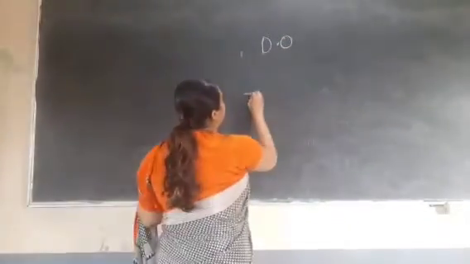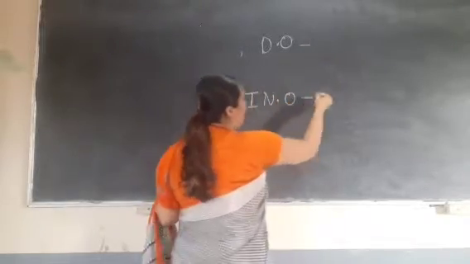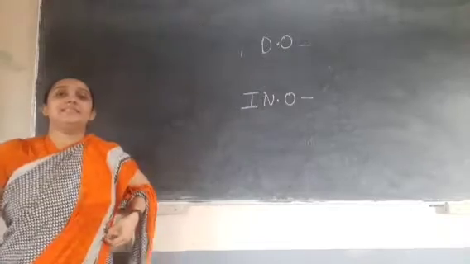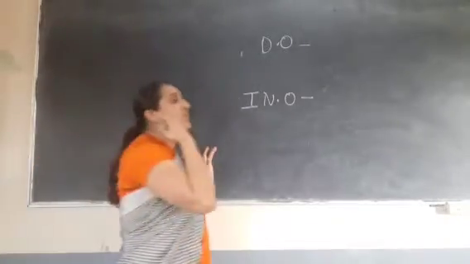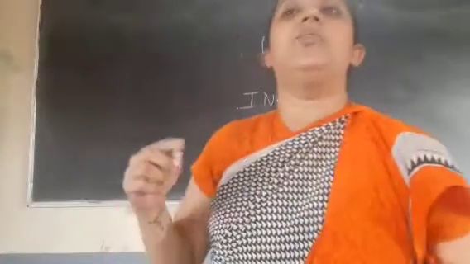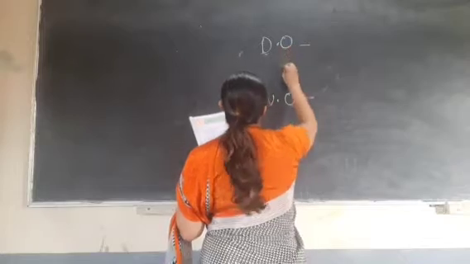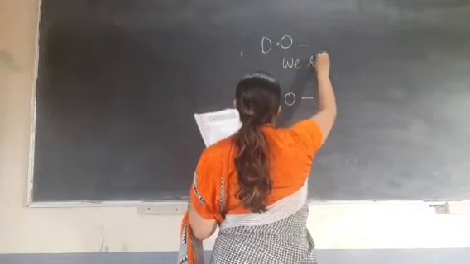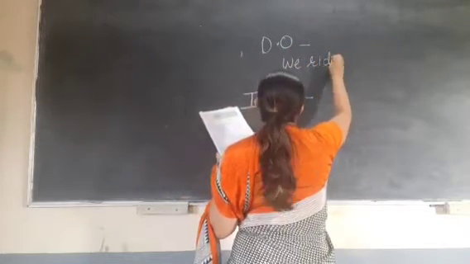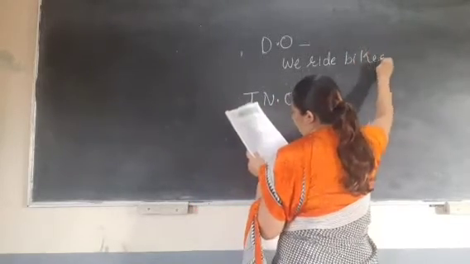Next will be indirect object. Now, what is direct object? I will give you an example and I will make you understand, so it will be easy for you. For example, we ride bikes.